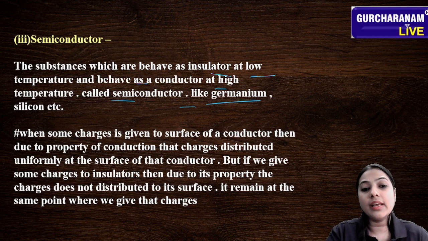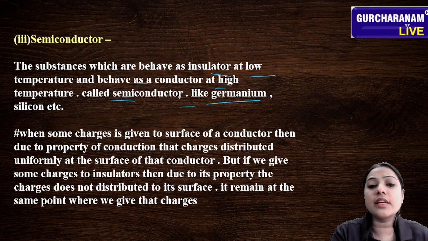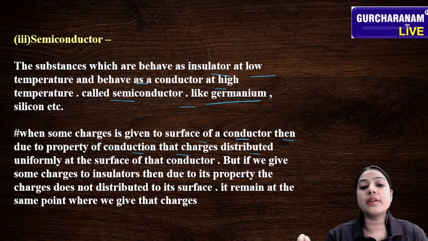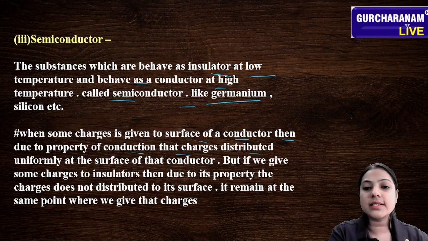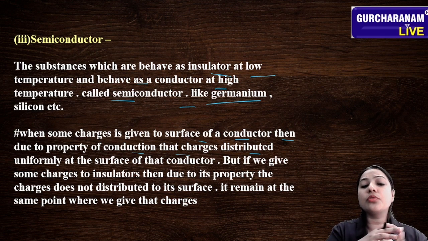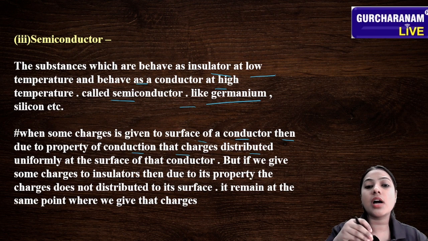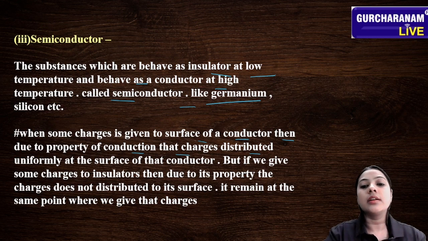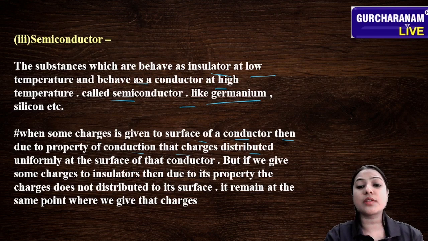Okay, when some charge is given to the surface of a conductor, then due to the property of conduction, that charge is distributed. What is the property of a conductor? When some charge is given to a surface, okay, let's assume there's a surface and there's a conductor. Then due to the property of conduction, the charge is distributed uniformly at the surface of the conductor.